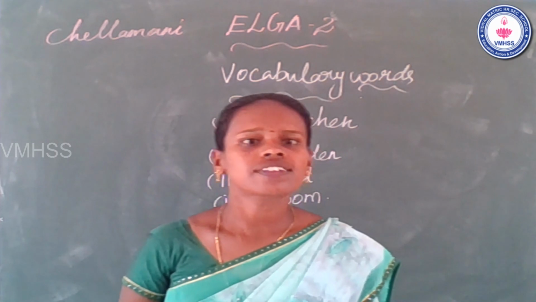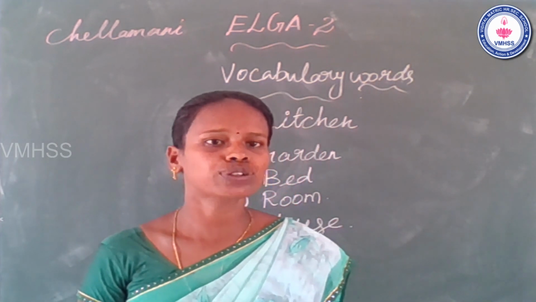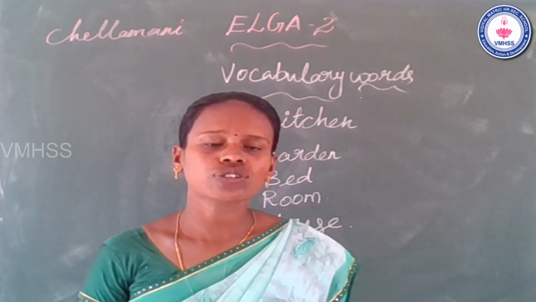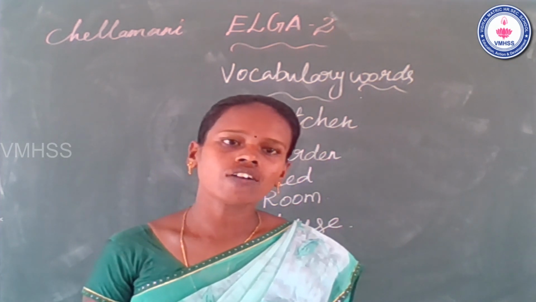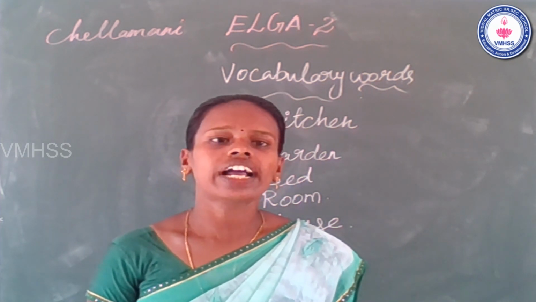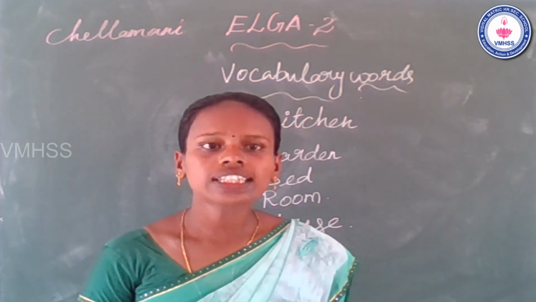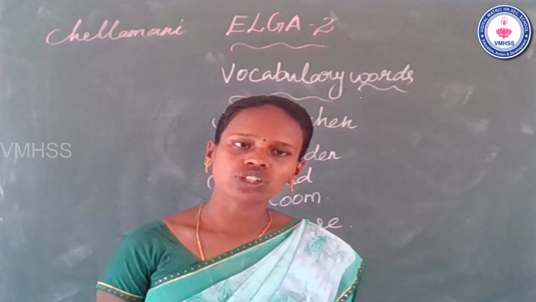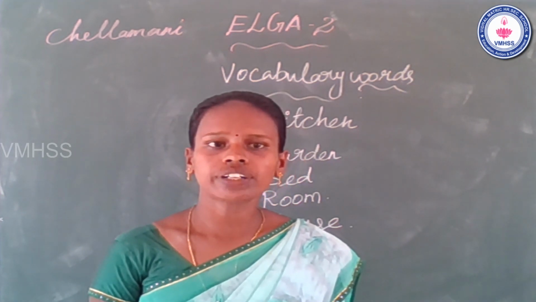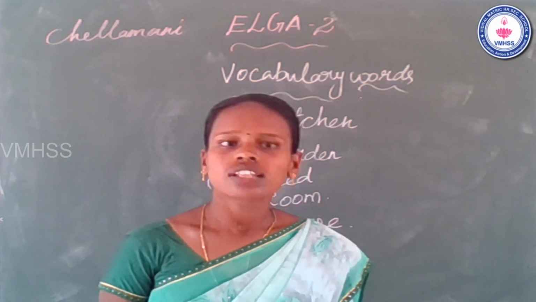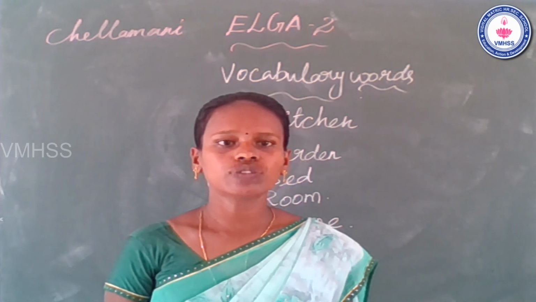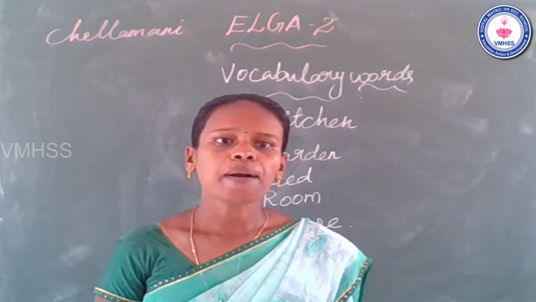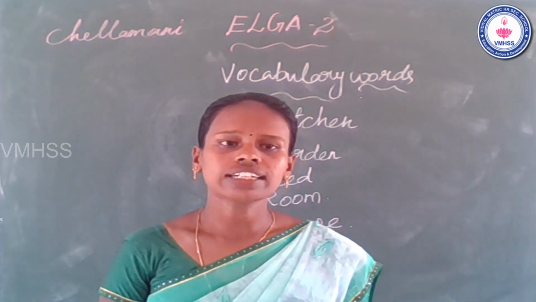Students, in this class, we recap the beginning sounds letter A to N and we learnt two vocabulary words. The first one is in and second one is of, and let's see some examples also. And next, we read the story, The Happy Mouse. The author name is Shakshi Badia and illustrated by Menik Shah, and we learnt 5 vocabulary words also. The first one is house, the second one is kitchen, third one is garden, fourth one is room, last one is bed. Okay, and we have an activity also.